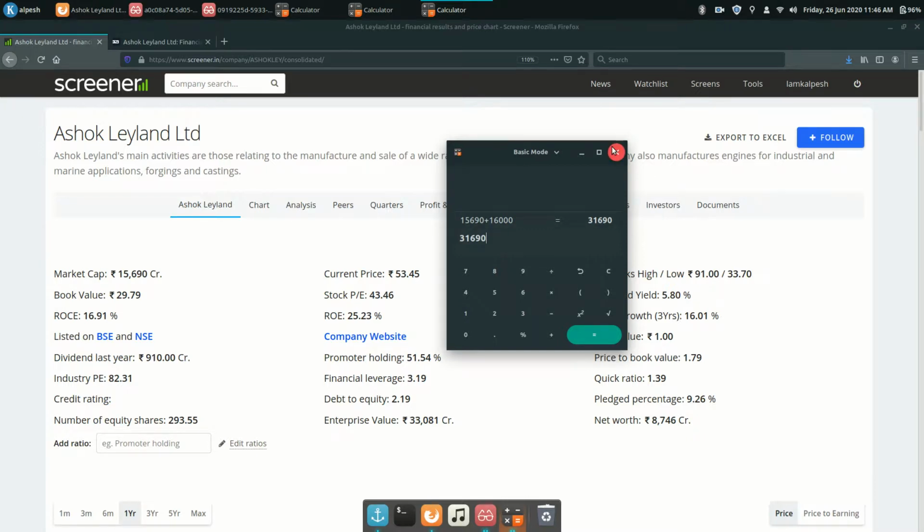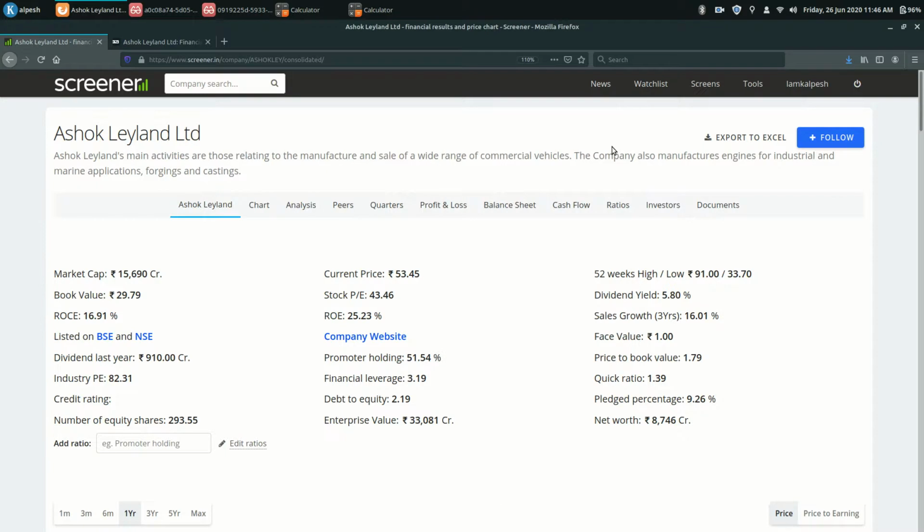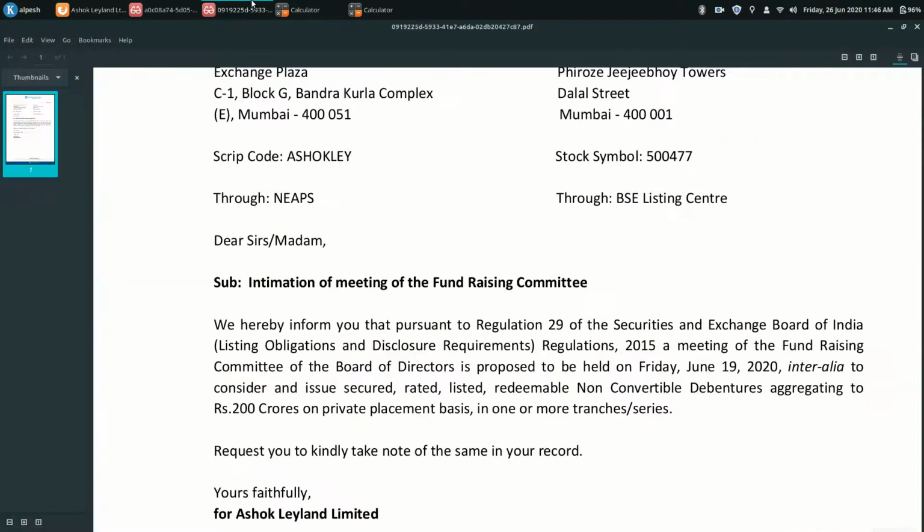Now we have seen the profit, we have seen the balance sheet, and now the concern here is, will Ashok Leyland recover from this problem? Will Ashok Leyland get back on track as early as possible? So here is the recent step taken by the company.